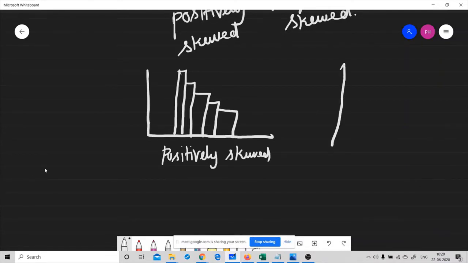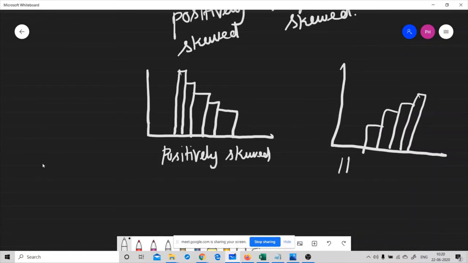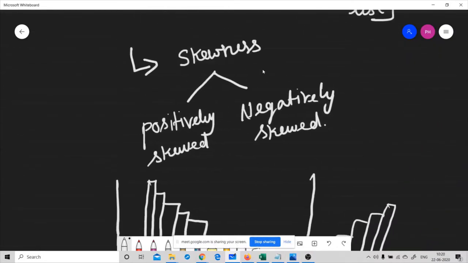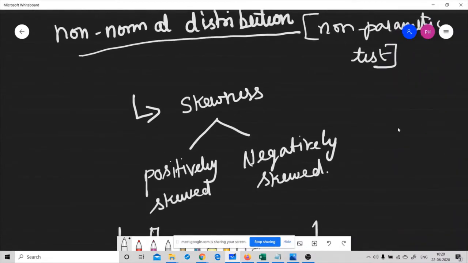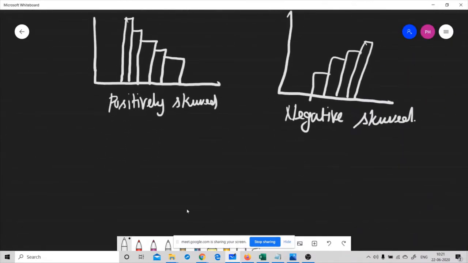If your data is raised towards the right side, then it is called negatively skewed. Got it? So whenever the data doesn't follow the normal distribution, we can check for skewness and kurtosis.